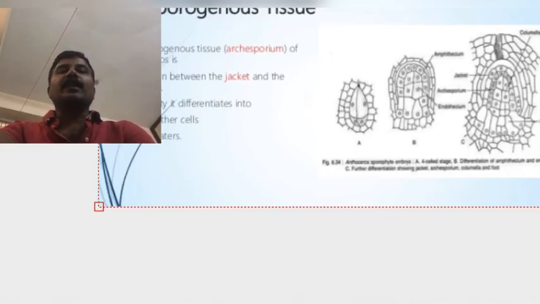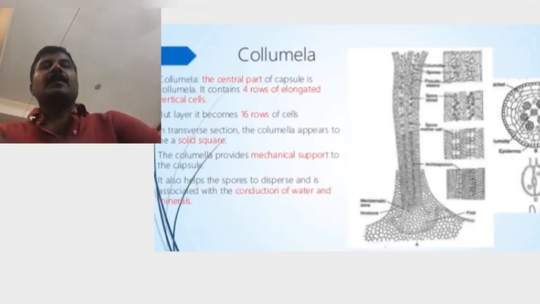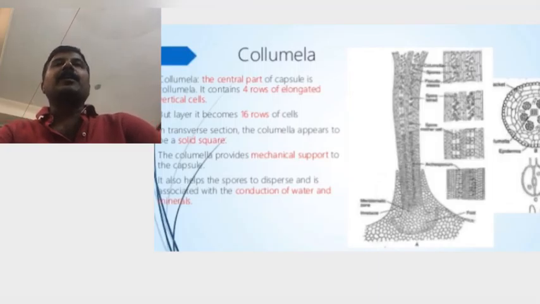The columella consists of 16 vertical rows of cells. In a transverse section, the columella appears as a solid square. The cells of the columella are vertically elongated and their walls are uniformly thickened. In a young capsule, the columella shows only 4 vertical rows. The columella may serve the purpose of conduction, but mainly it provides mechanical support to the long capsule and probably helps in spore dispersal.